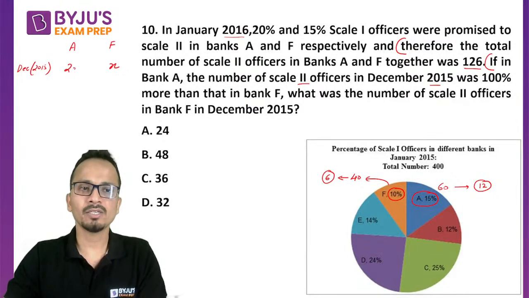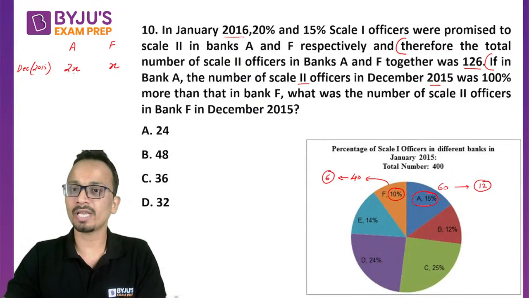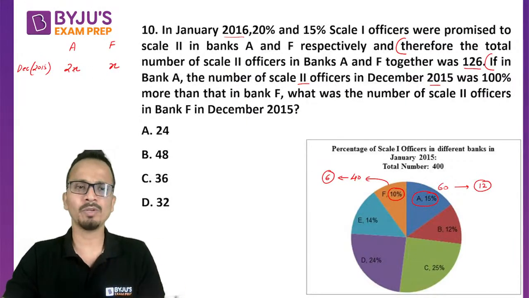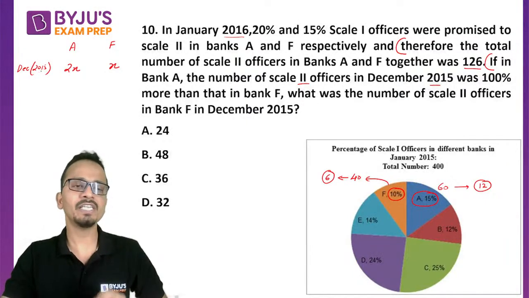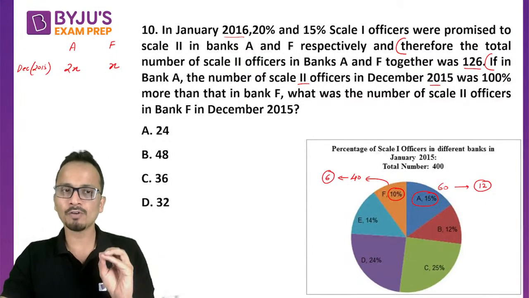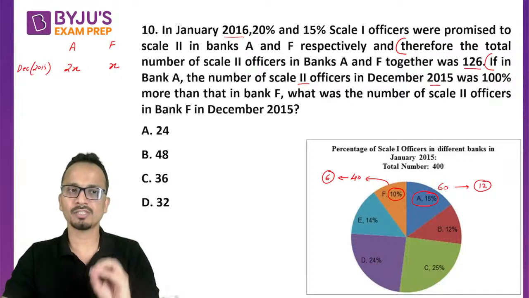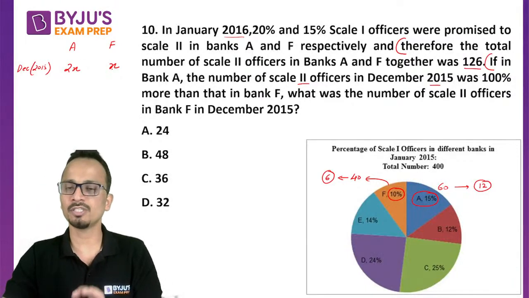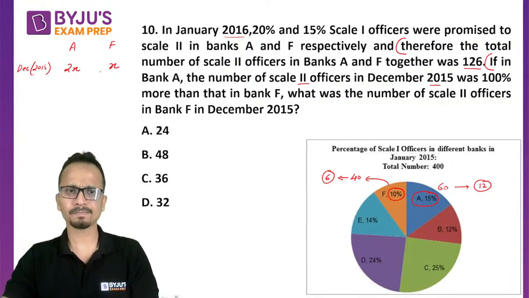So Bank A will be 100% more than this value. So 100% more than, that means it will be doubled. So in December 2015, the number of Scale 2 officers in Bank A was double the number of Scale 2 officers in Bank F.